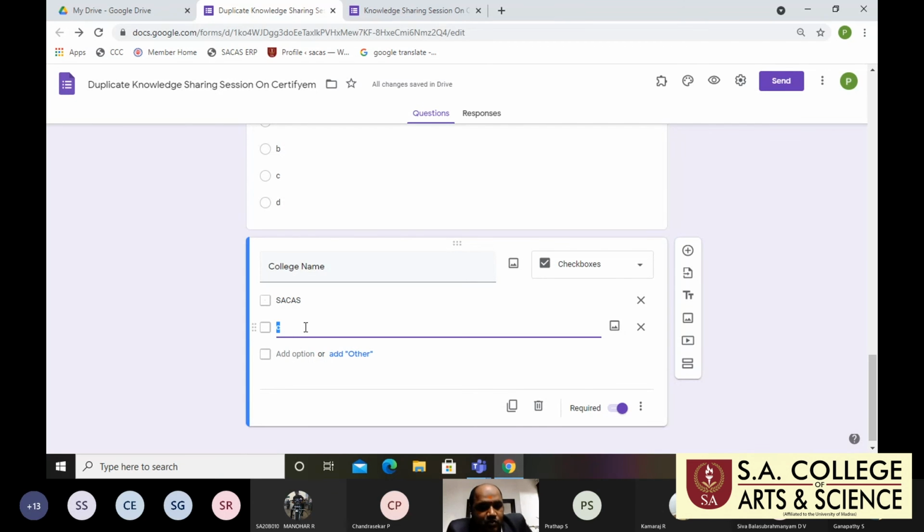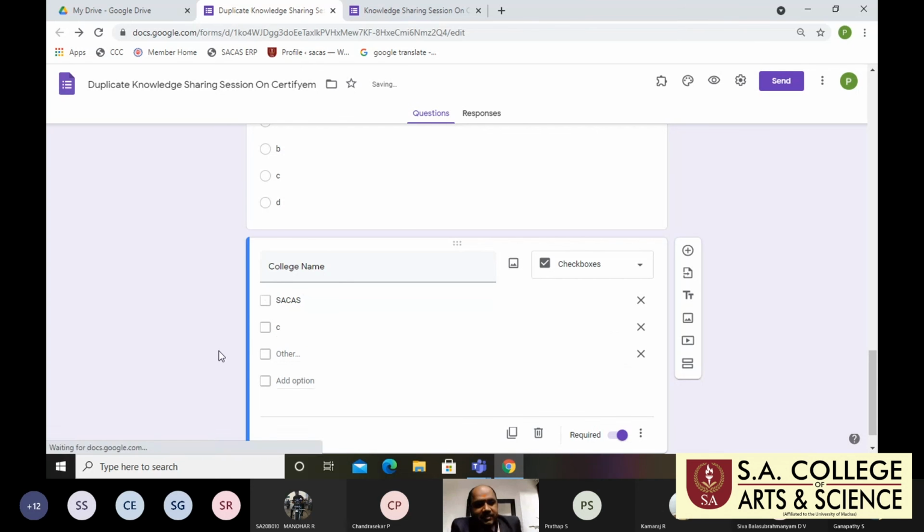So SACAS students should participate in this type of event. They respond to the answer by clicking SACAS. Otherwise, other college students are also participating in this type of event. I'm giving only one option for SACAS, so how will they fill it? That's why I'm giving the add other option.